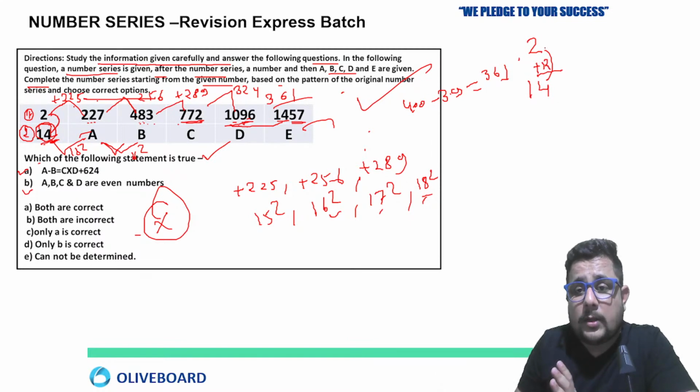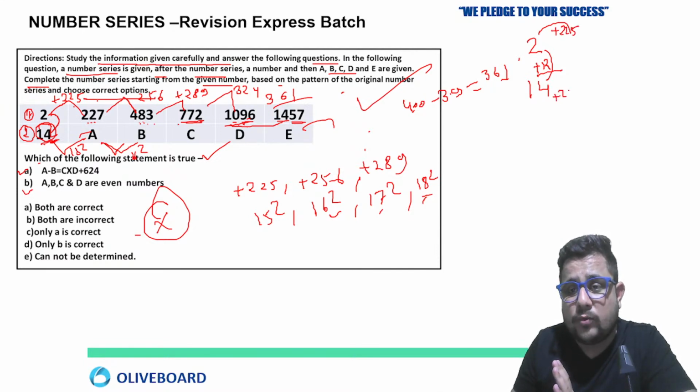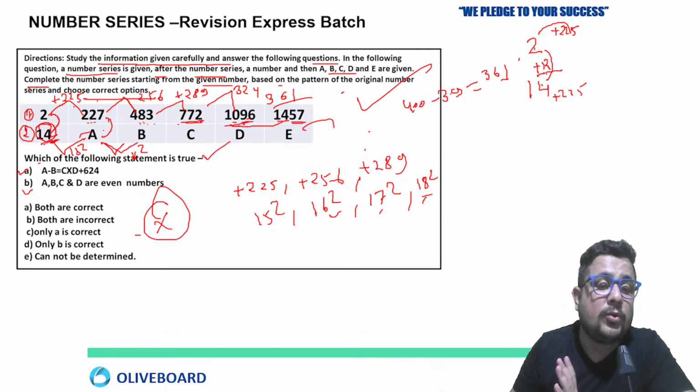And we know the next number does not depend on a multiple of the first number, like 2 multiplied by something or 14 multiplied by something. It is not based on that. We have to add the constant value. Here 225 and here also 225. So if the difference of the first two numbers is plus 12, then all numbers in the same place will follow the same difference.